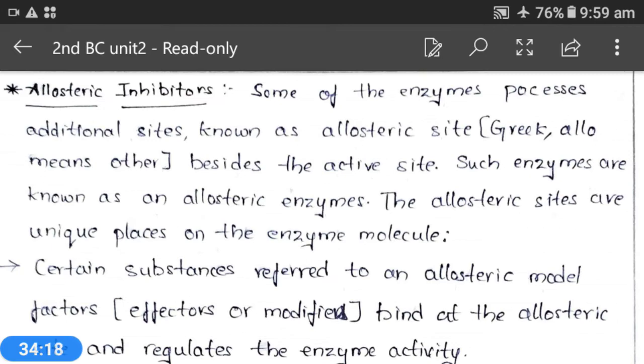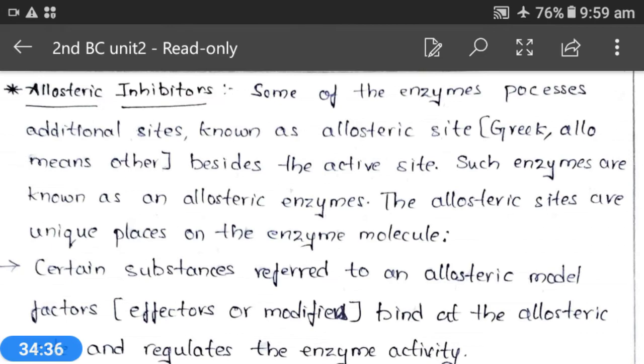In case a negative allosteric factor binds to that allosteric site, we call it the inhibitor site, and ultimately the enzyme activity will be inhibited.